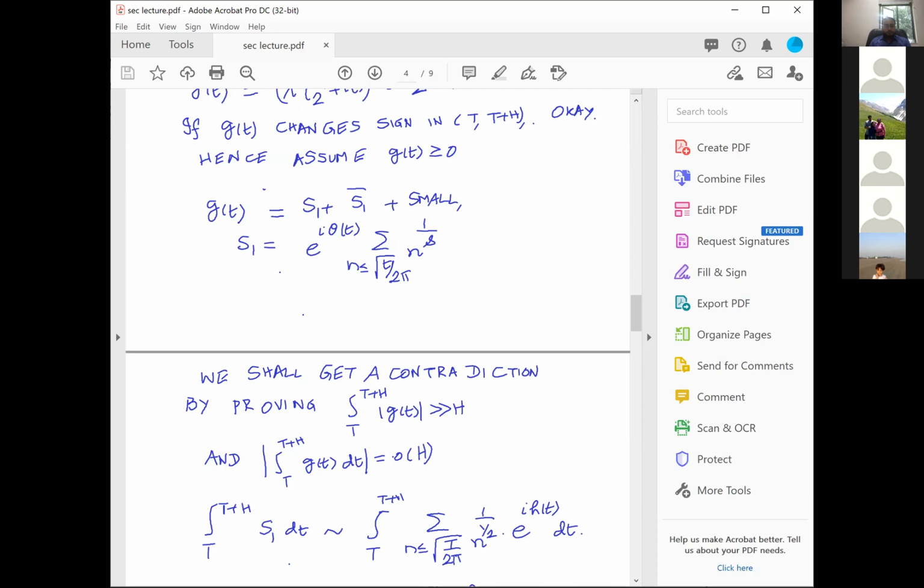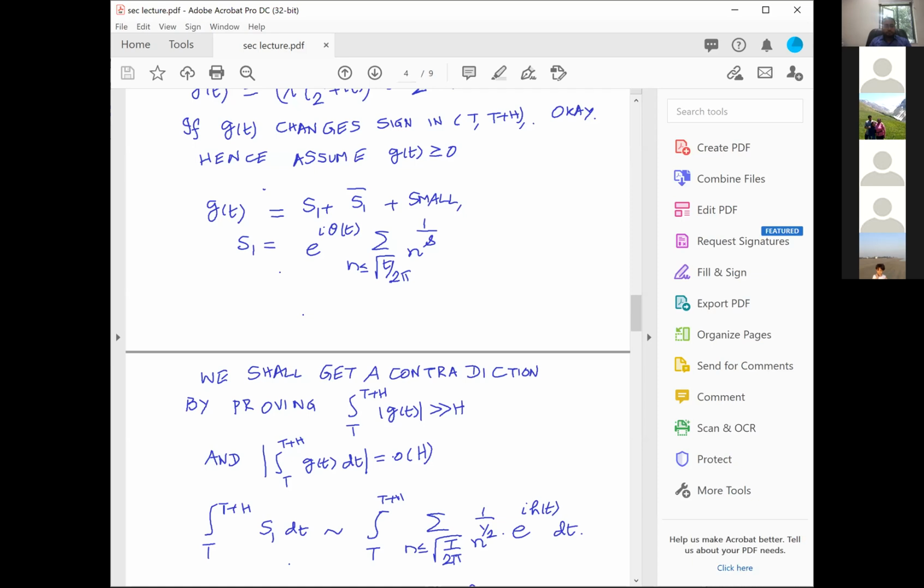And now again I have written something which needs an explanation. I have always been telling that this n has to go up to the integral part of little t over 2 pi, not capital T. Because that's exactly what the approximate function says, that you can take your n to be going up to little t over 2 pi.